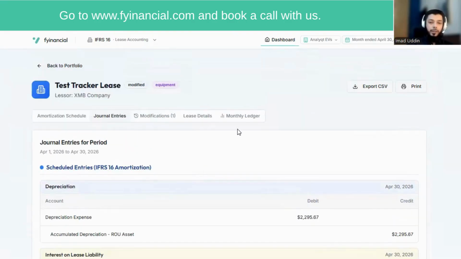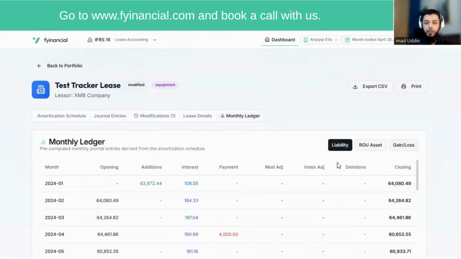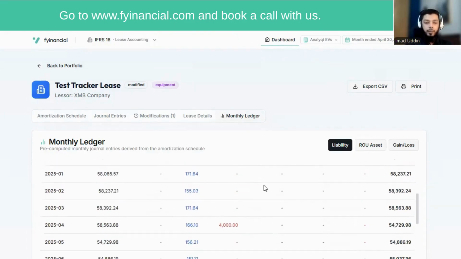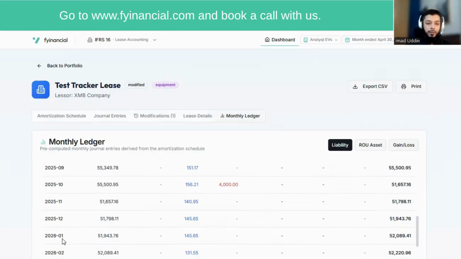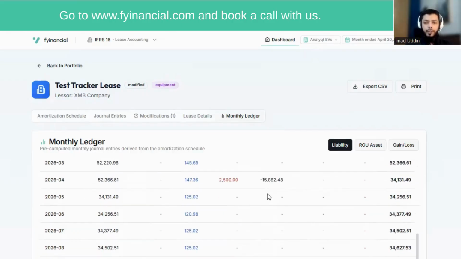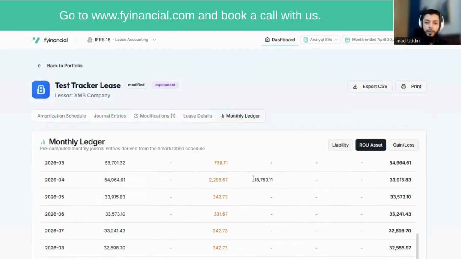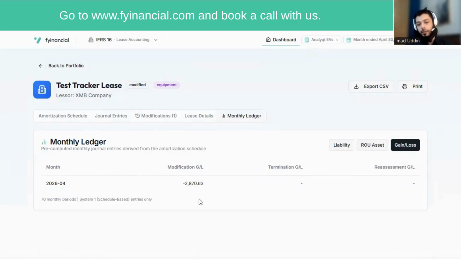This same loss is also reflected in the monthly ledger or monthly movements. So you can see this is a very powerful place where you can see the monthly movement for each individual lease. So that, for example, auditors can perfectly audit your lease based on each month's monthly movement. So have a look at this, for example, in the month of April 2026, we can see that there's a lease modification appearing here for the lease liability, which is a decrease of 15,892, and we also have a decrease of 18,753 for the right of use asset. And the gain or loss is recognized in profit or loss.